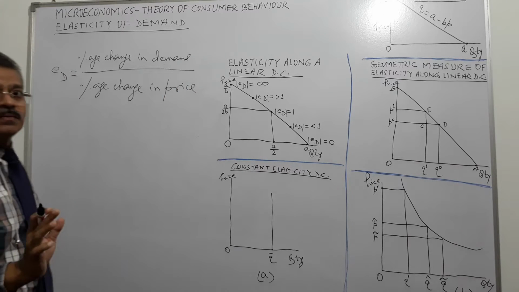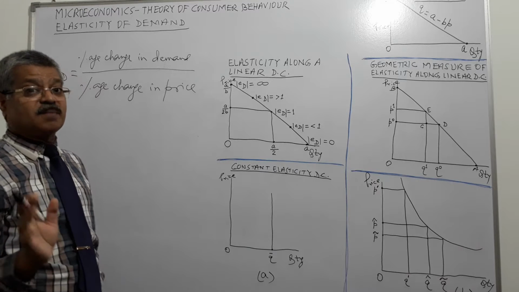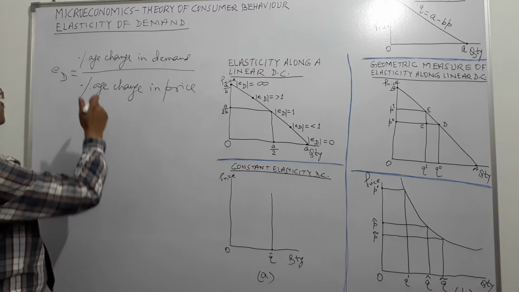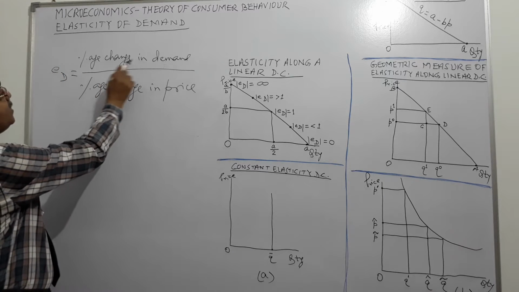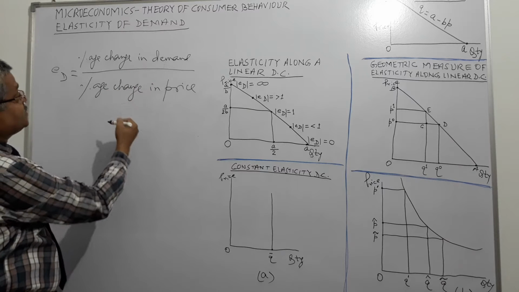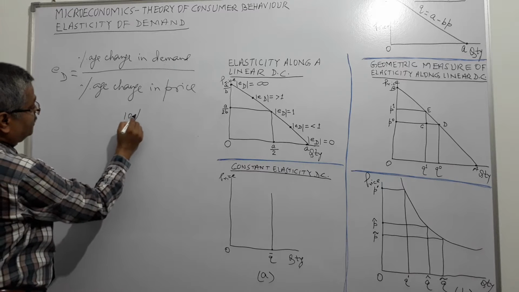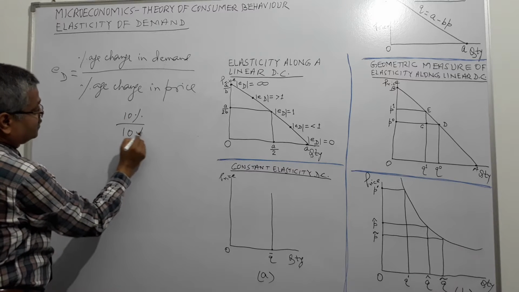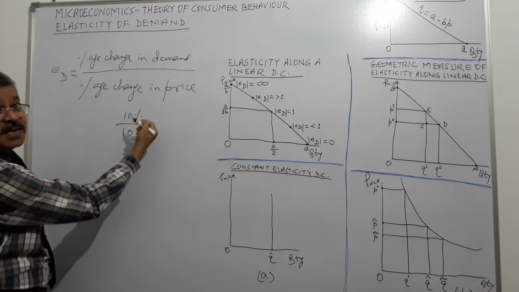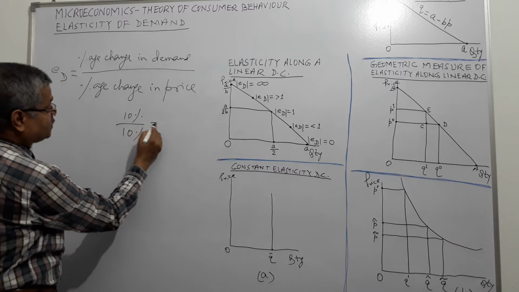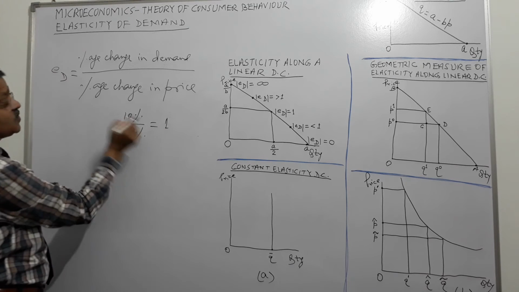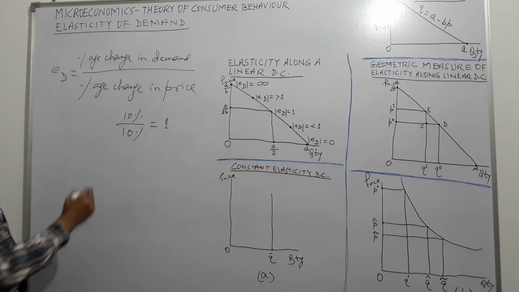It's a number. Price elasticity is a number. Suppose there is a 10% change in demand consequent to a 10% change in price. Elasticity of demand is equal to 1, right?